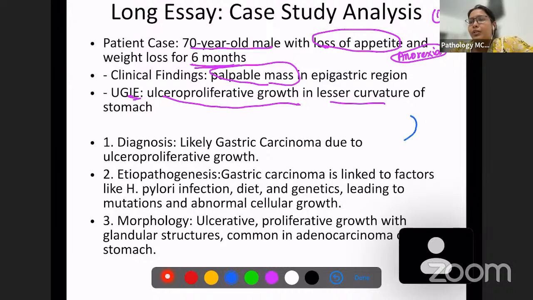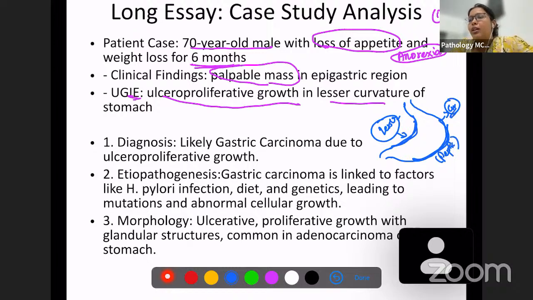Always remember, this is the anatomy of the stomach. This is the esophagus and this is the stomach, right? So there are two curvatures. This is the lesser curvature and this one is the greater curvature. Most frequently, carcinomas involve the lesser curvature and peptic ulcers involve the greater curvature. It's not a hard and fast rule, but just remember these are certain clues which can help you clinch the diagnosis. So there is an ulceroproliferative growth, which makes it very easy to diagnose.